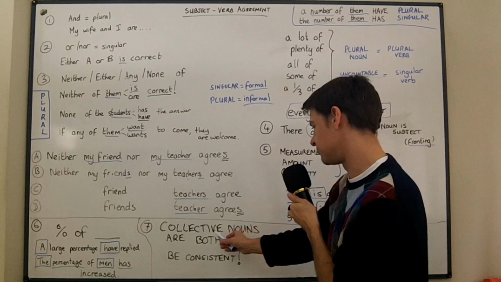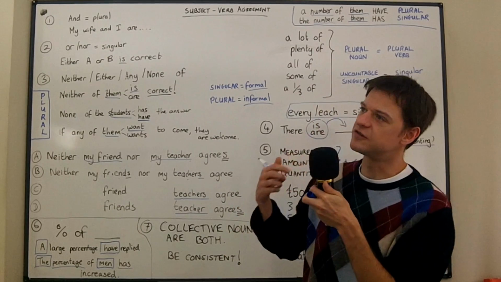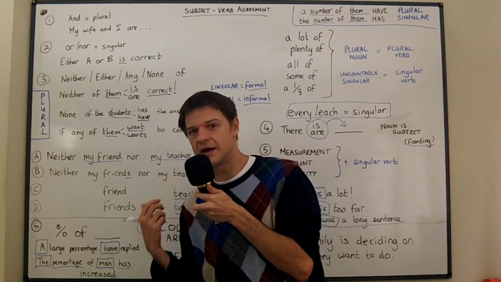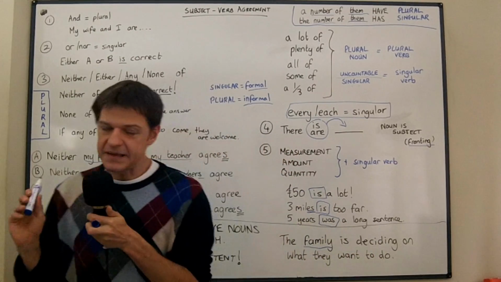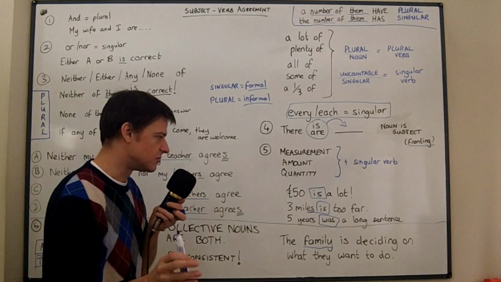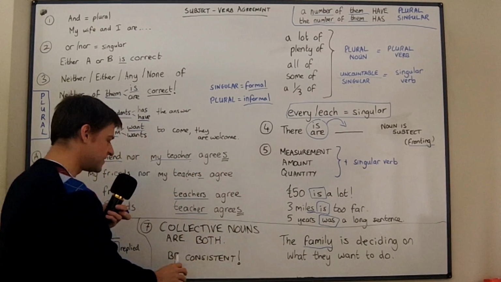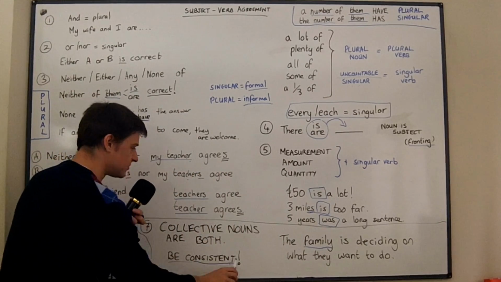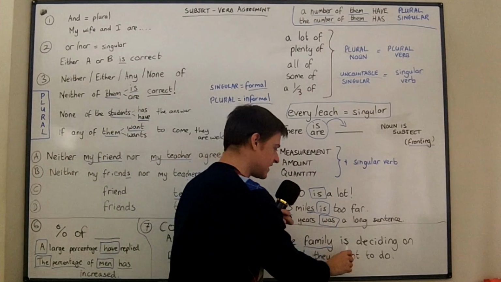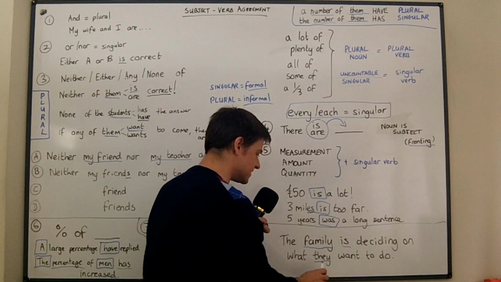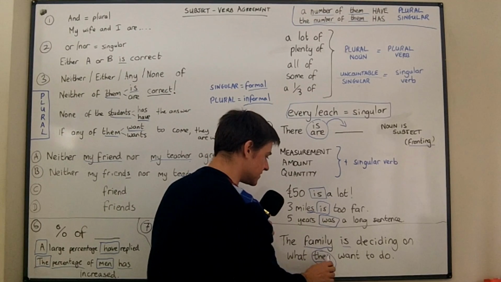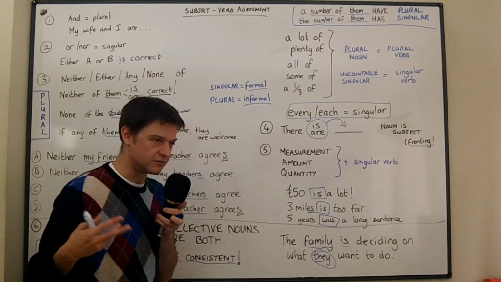It actually depends with collective nouns, because you can say "the family is" or "the family are." Family is the most obvious collective noun. But be careful with which one you choose, because it has to be consistent. It has to make sense with the rest of the sentence. So if you say "the family is deciding on what they want to do," that is very inconsistent, because "they" is plural.